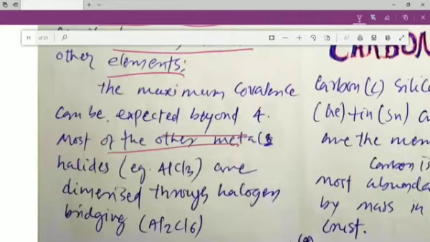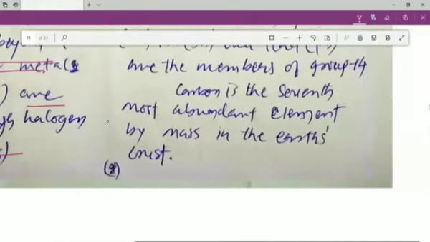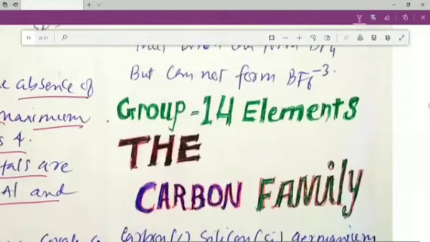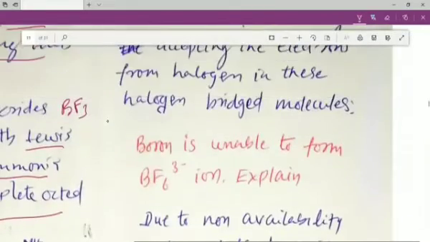Most of the other metal halides like AlCl3 are dimerized through the halogen bridge. Like Al2Cl6, we have even studied about the bridge dimer of Al2Cl6, my dear students. So I think you will be able to understand. But still, if you cannot understand, you can ask me.